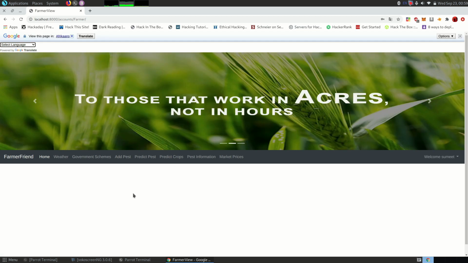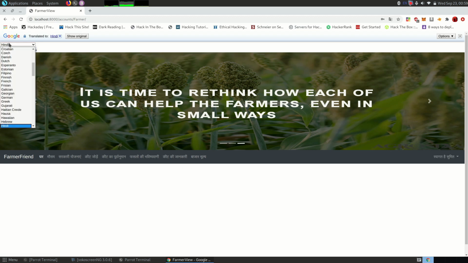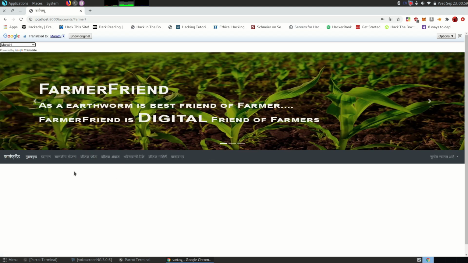Also, this website has support for multi-language. Let's go and choose Hindi language. So as you can see, the website is translated into Hindi. Let's choose Marathi language. So the website is translated into Marathi language.